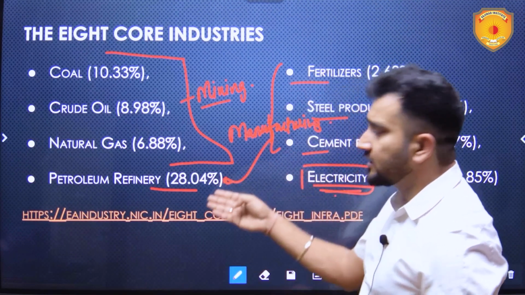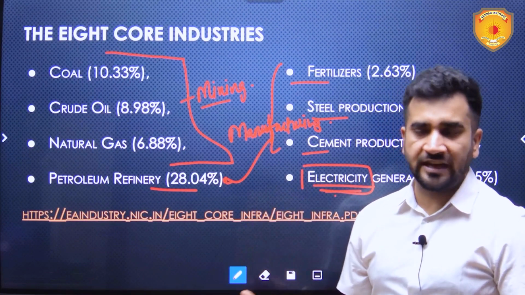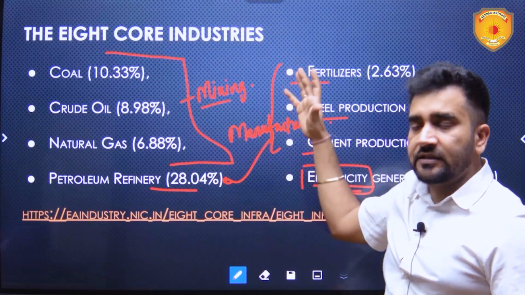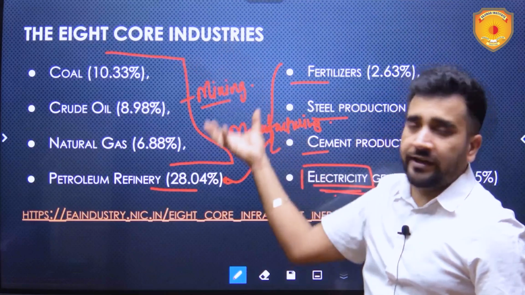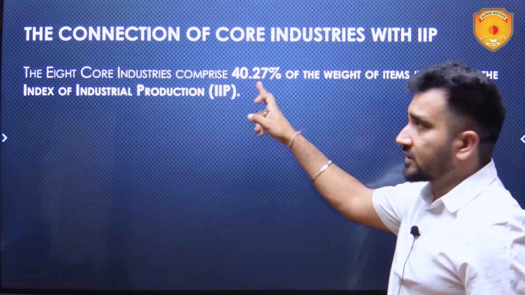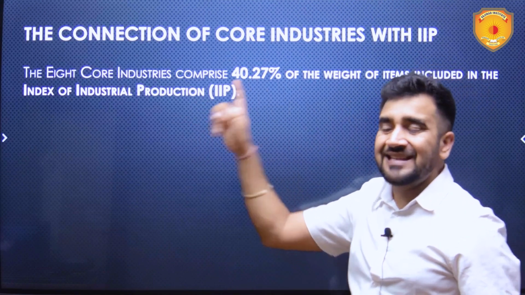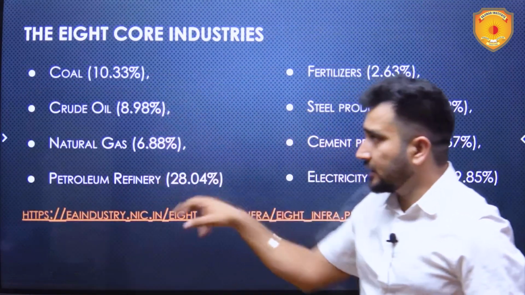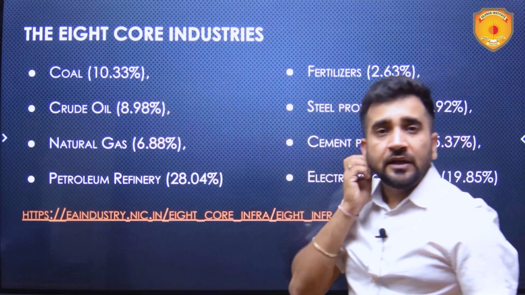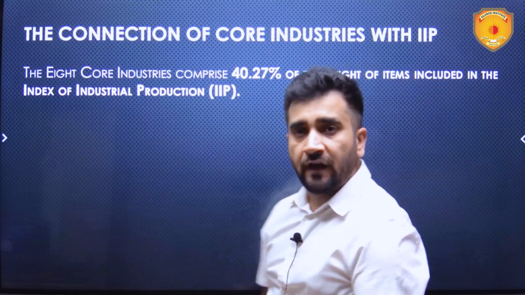Manufacturing not only of these things but other basic products which I just talked about, grocery items or household items like these. So that is a broader index. This is a smaller index because, as the name suggests, core industries. These are at the core. But 8 core industries comprise 40.27% of the weight of items included in IIP. This is the connection. Means these 8 obviously are part of the IIP, but 40% part of IIP. To be exact, 40.27% part of IIP they are.